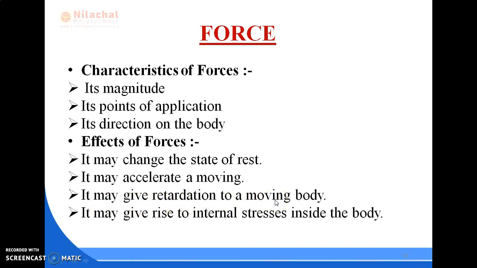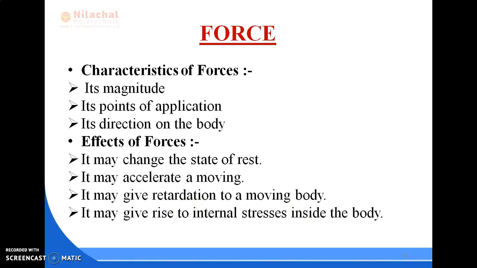In the same example, when a wheel is rotating on the ground and you apply a push force from the opposite side, the wheel will suddenly be retarded. Next, it may give rise to internal stresses inside the body. So these are the effects of forces.